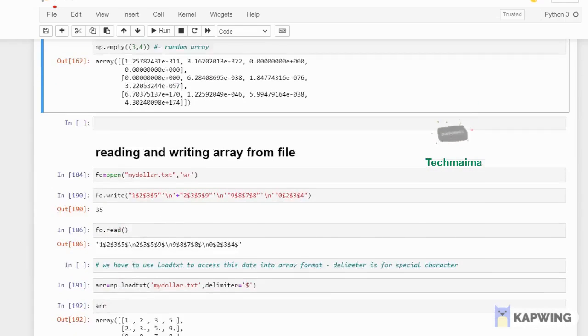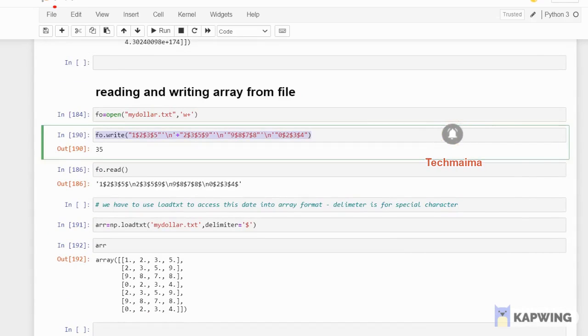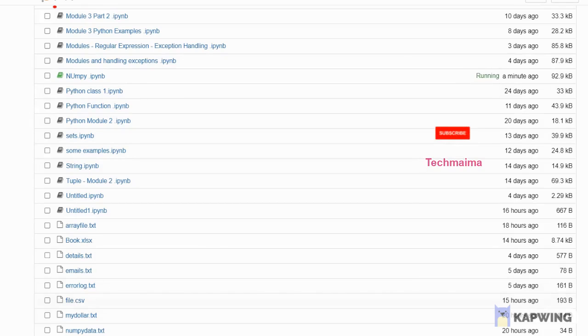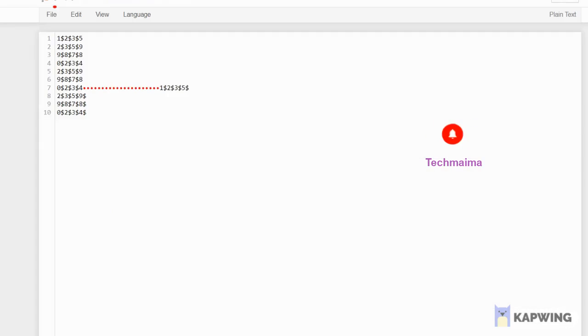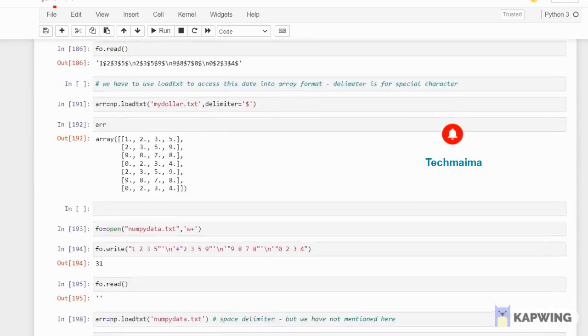Then, reading and writing an array from a file. This is very important, listen carefully. You can create a file by yourself. For understanding, I have created it like this. See, my$.txt is a file which I have created, using w plus mode.